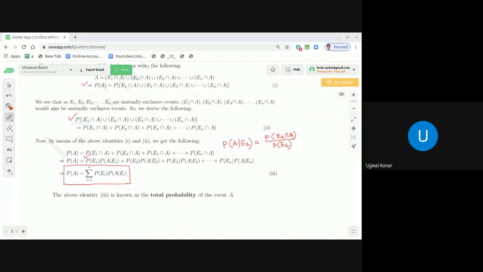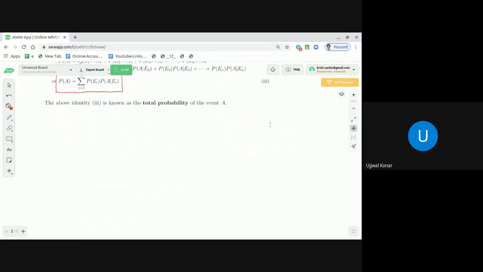Let me explain this a little bit, dear students. So for that, I would like to draw that same diagram here, so that you can get it very clearly. So let me draw all these events E1, E2 up to En, the entire sample space and the event A, once more by means of the Venn diagram.